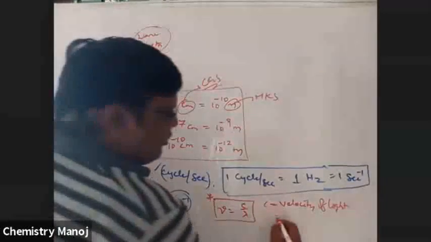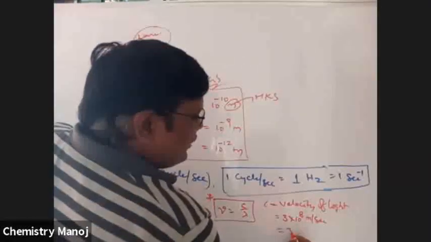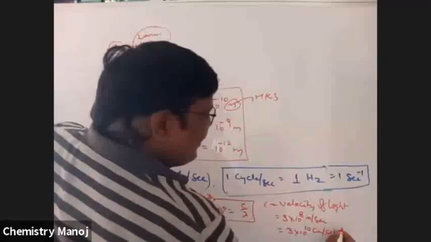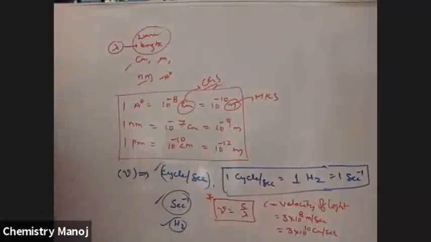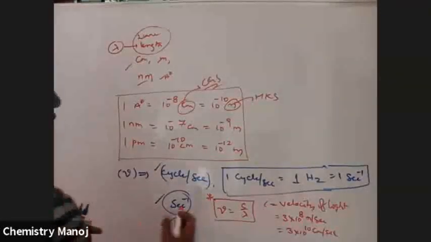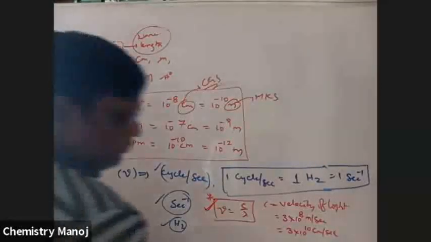Its value is 3 into 10 power 8 meters per second, or 3 into 10 power 10 centimeters per second, a fixed value for the velocity of light. So nu is equal to C by lambda.